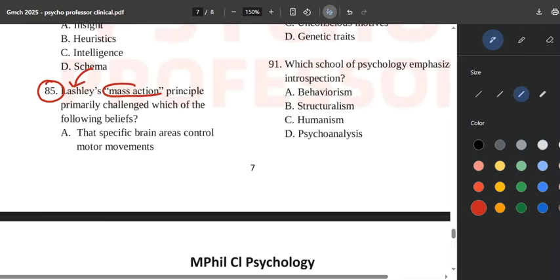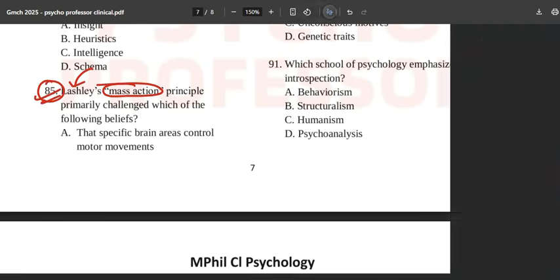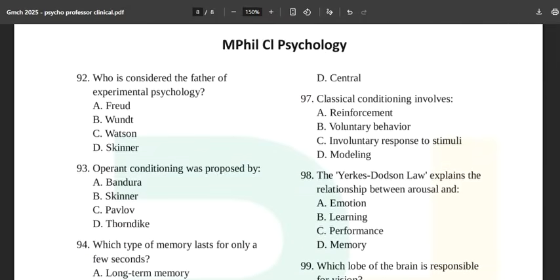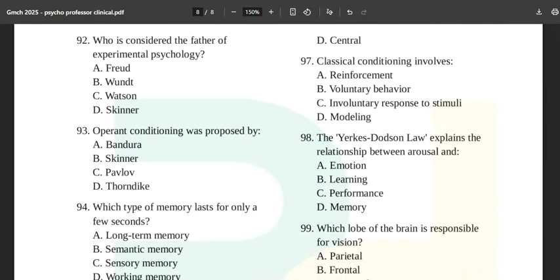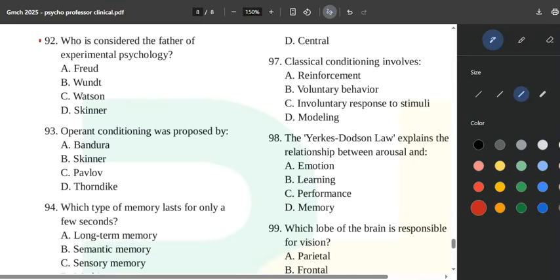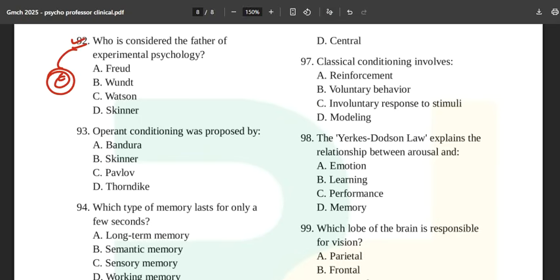Lashley's mass action principle, leaving only this question number 85. Everything is coming from the books. Okay, who is considered the father of experimental psychology? Even this is directly from your C book. You don't need to refer anywhere else.